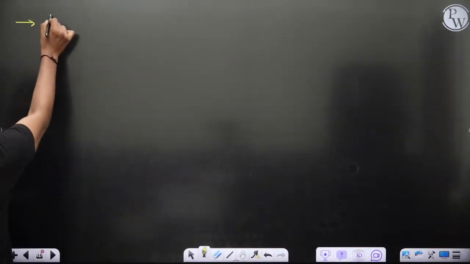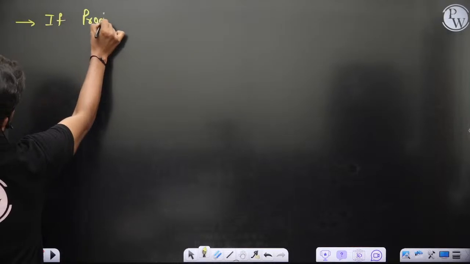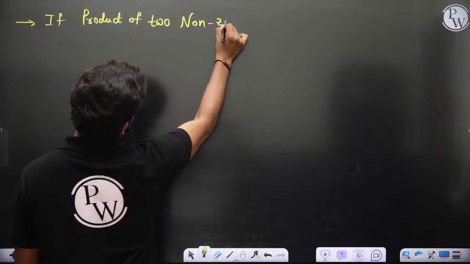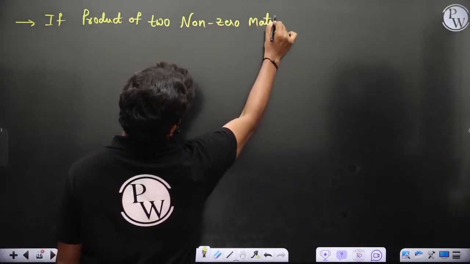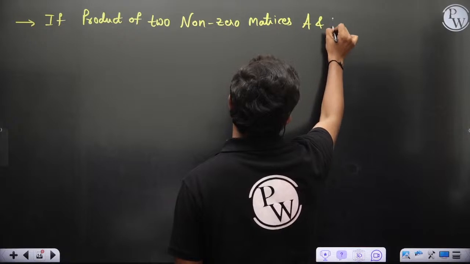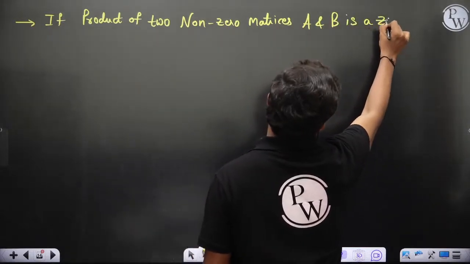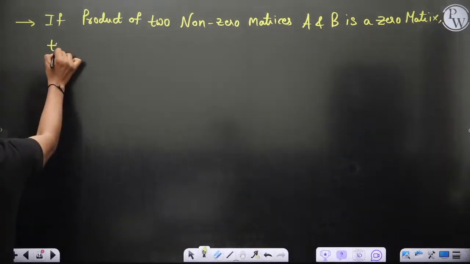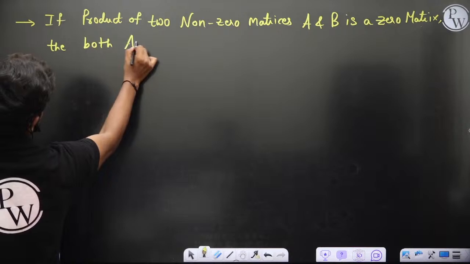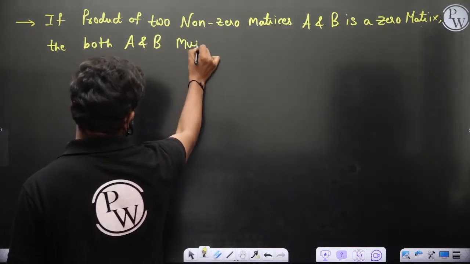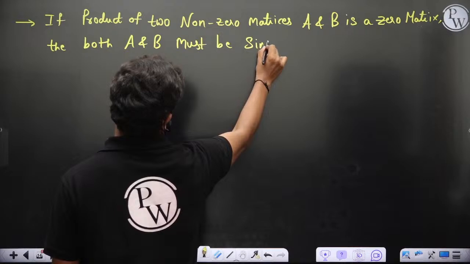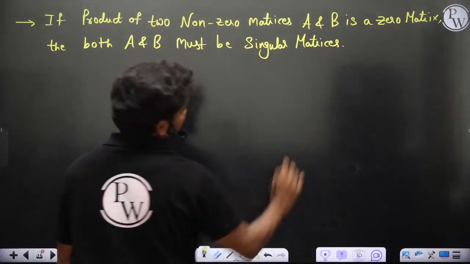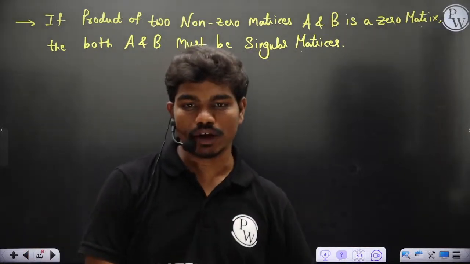If the product of two non-zero matrices A and B is a zero matrix, then both A and B must be singular matrices. Got it? Is this point clear to all of you?